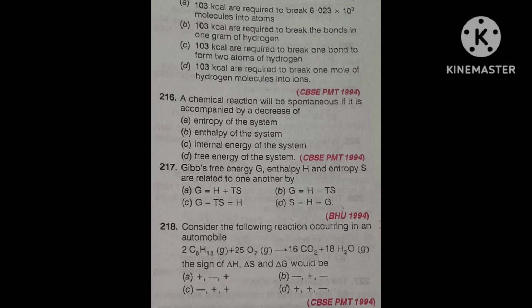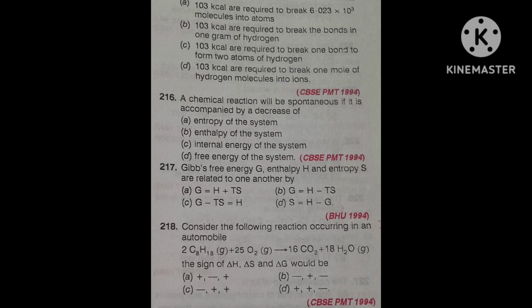Okay, why? Now I am telling you. In the second reaction, calcium carbonate in gaseous form is giving two products, calcium oxide solid plus carbon dioxide gas.